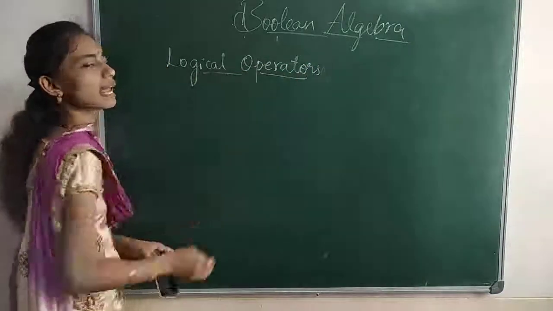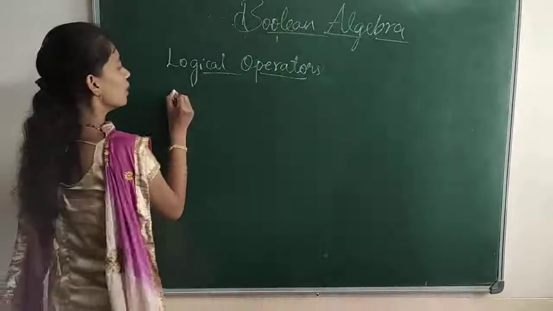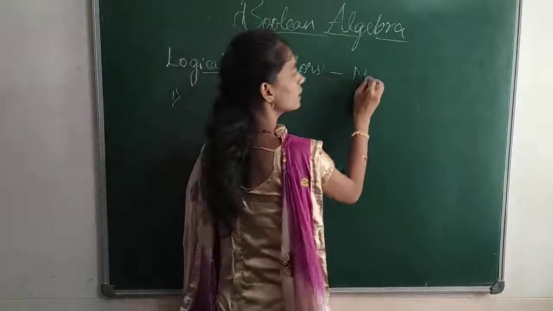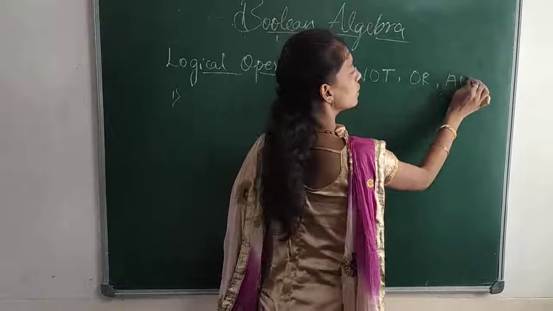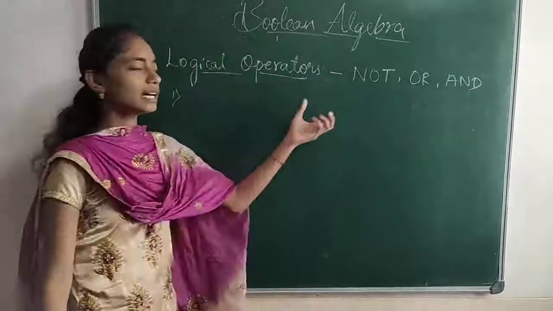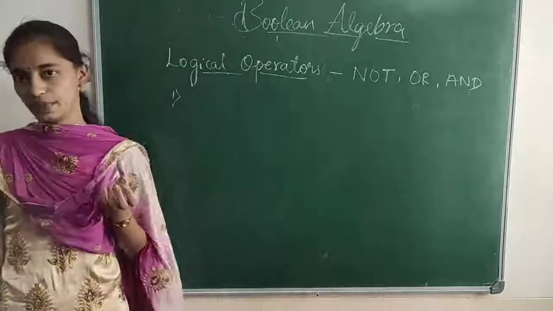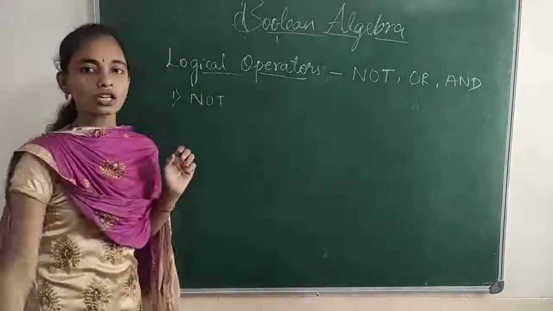So what are the logical operators? We know that there are three logical operators: NOT, OR, and AND. These are the three operators we are using in logical operations. So we will study them one by one. First one is the NOT operator.